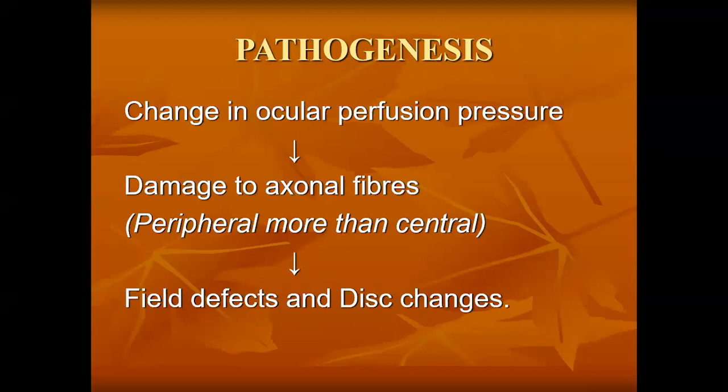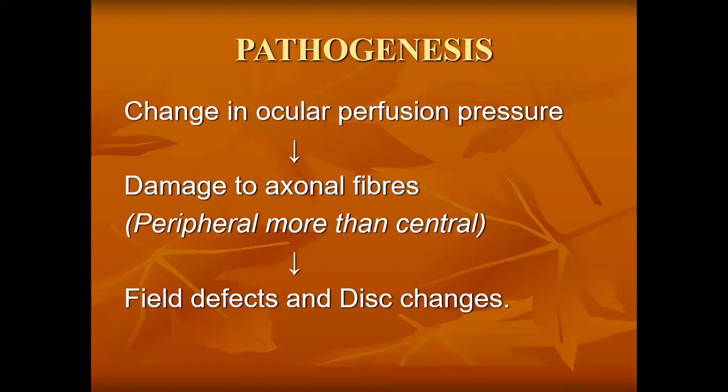Ocular perfusion pressure is when you subtract the mean arterial pressure of the blood vessels that are supplying the eye from the intraocular pressure, you will get ocular perfusion pressure.